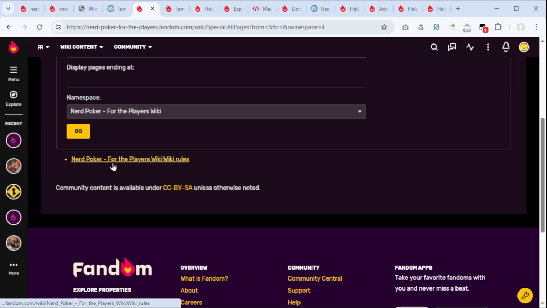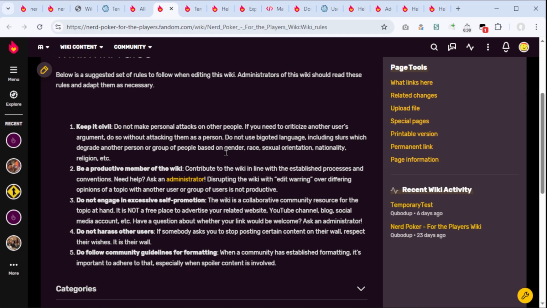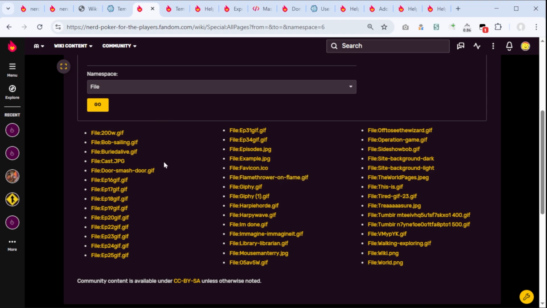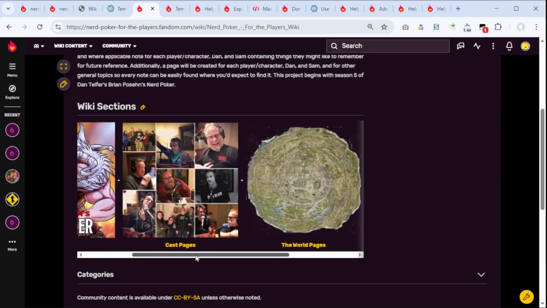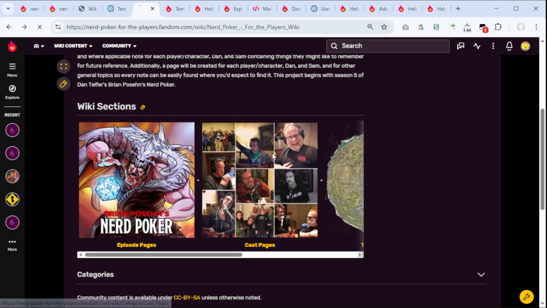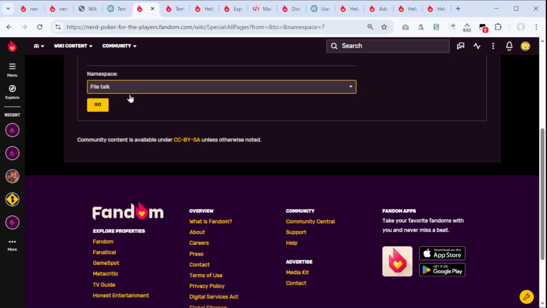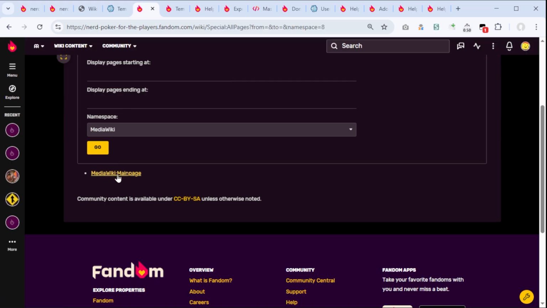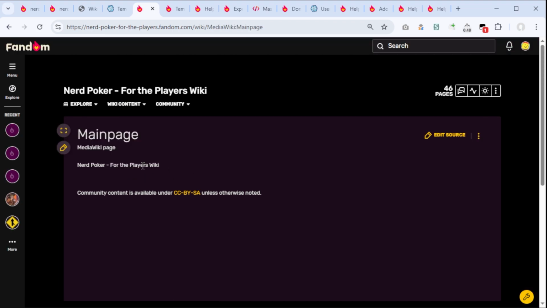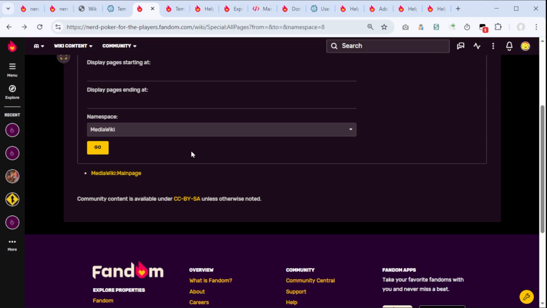In the wiki names namespace, there's one page, but it's just general rules, not worthy of copying. Files, I checked all the files. Most of them are memes. The rest is stuff that exists on the new wiki, so I'm gonna ignore that as well. File talk, none. Media wiki, there's a main page, and we don't want to copy that because the main page on the Nerd Poker without dashes Fandom wiki is a different page.